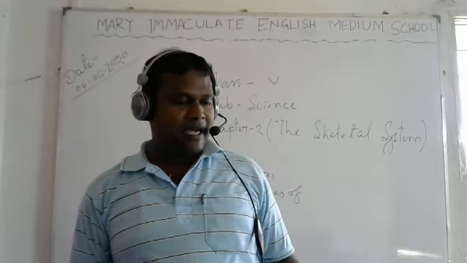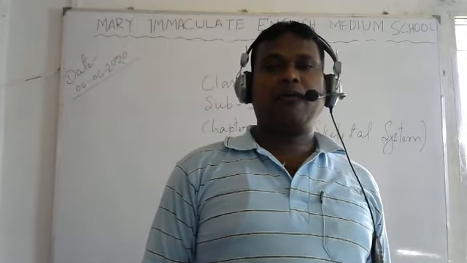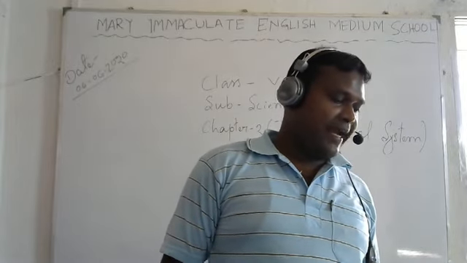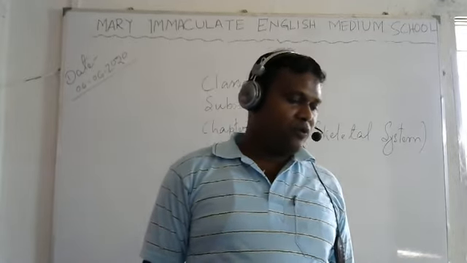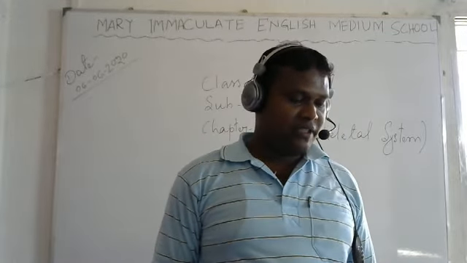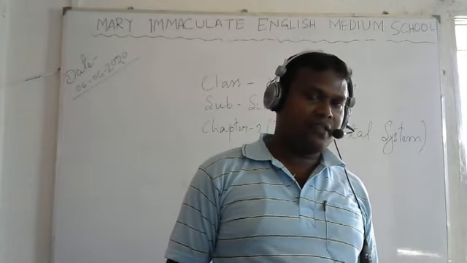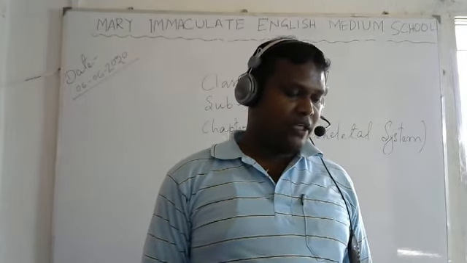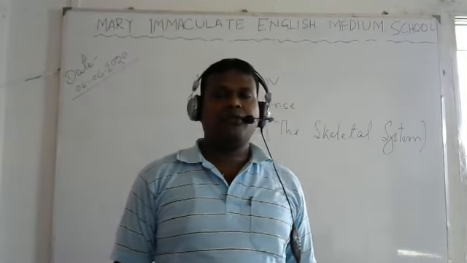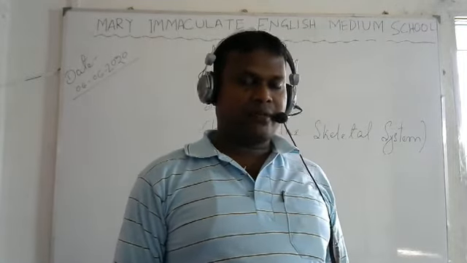In the palm, each hand is made up of 5 bones, and 14 bones make up the fingers of each hand. The upper arm is called the humerus, and it is joined to the 2 bones in the lower arm at the elbow. You will see the picture and understand better.